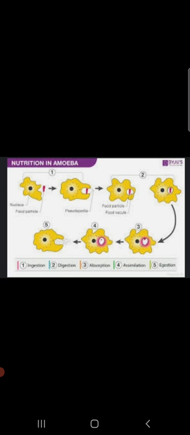So, these are the vacuoles which help in the process of nutrition in amoeba. The pseudopodia helps in the capture and ingestion of the food. Then in the digestion, it is the enzymes that help. The step of digestion is followed by absorption, assimilation and egestion. So children, that was all about nutrition in amoeba.